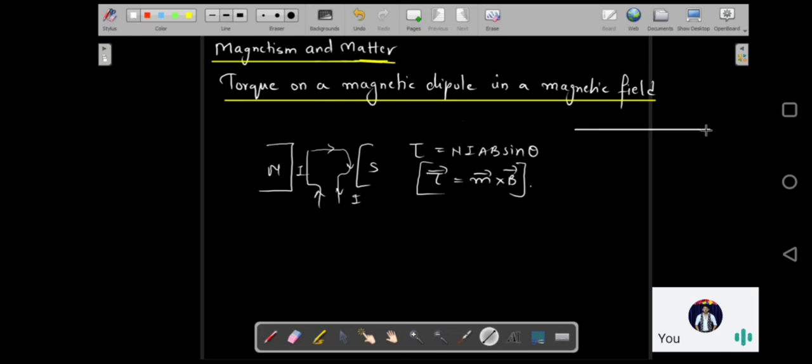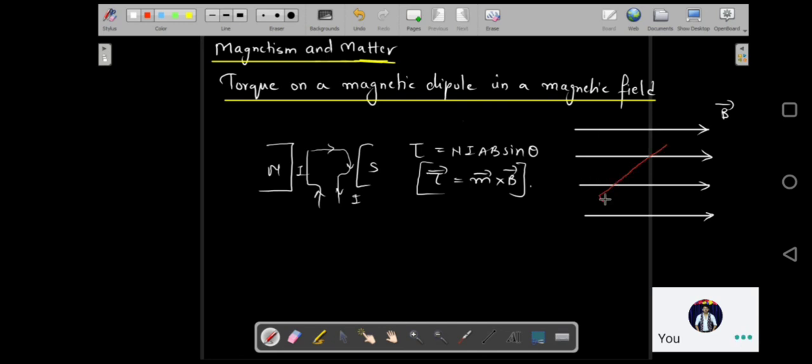The same expression you are going to get if you place a bar magnet in a uniform magnetic field. I'll just give you an idea. Supposing this is my uniform magnetic field, and in this uniform magnetic field I place a bar magnet. Let's take the strength as QM and minus QM.